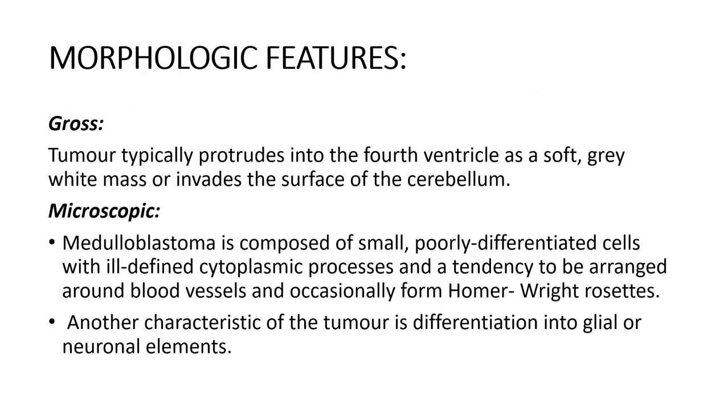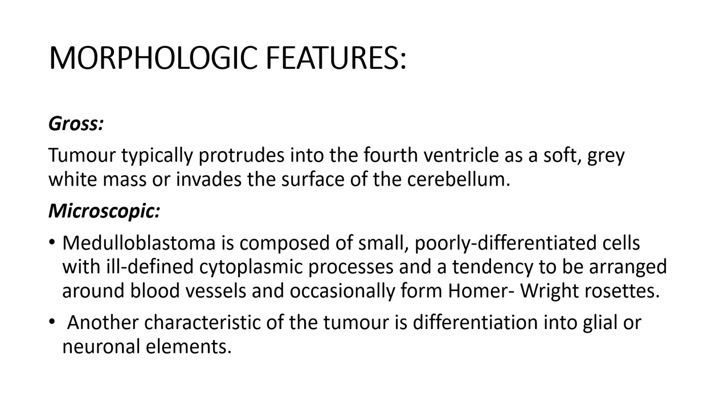Morphologically, grossly, the tumor typically protrudes into the fourth ventricle as a soft grey-white mass or invades the surface of the cerebellum. Microscopically, we see small poorly differentiated cells with ill-defined cytoplasmic processes and a tendency to be arranged around blood vessels and occasionally form Homer-Wright rosettes. Very important, remember the rosettes: Homer-Wright rosettes are typically seen in medulloblastoma.